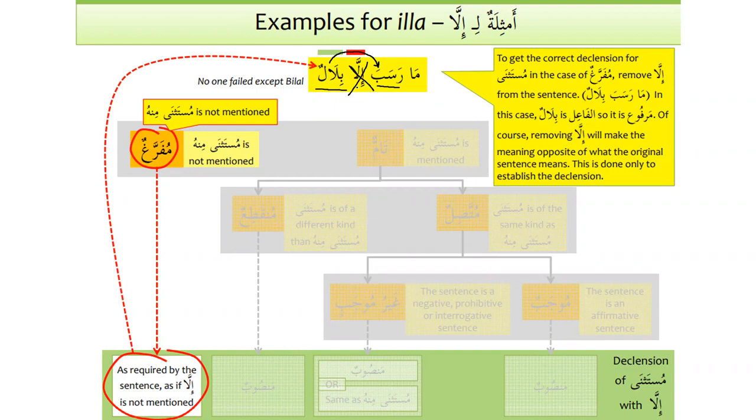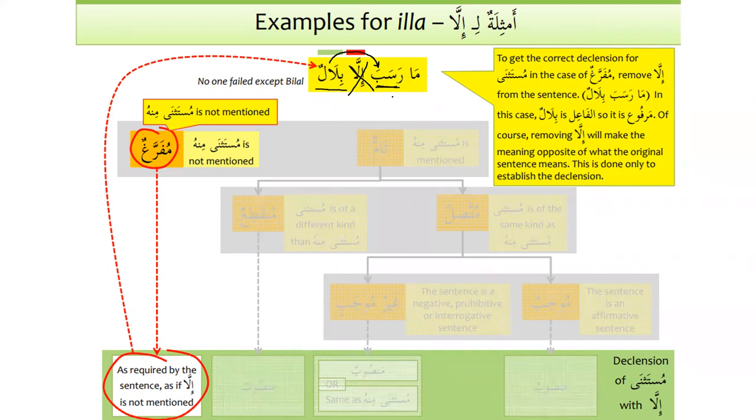Yeah. And if you want to say "I didn't see anyone except Bilal," you will say "ma ra'aytu illa bilalan." So that's why it depends on the verb, whether it is lazim or mutaaddi, that's fine. And also "ja'a illa bilalun," like that.